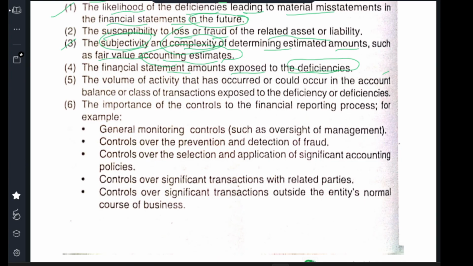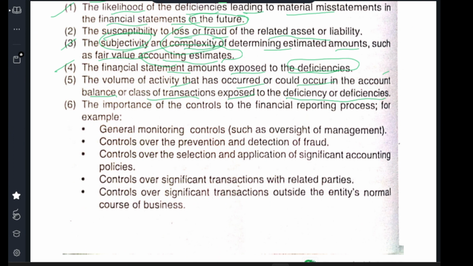Current liability is different, and the actual liability is higher. Provision for liabilities is not being properly accounted. So due to the deficiencies in internal control, if the deficiencies are reflecting in the balance sheet or financial statements, you need to report that. The volume of activity that has occurred or could occur in the amount, balances or class of transactions exposed to deficiencies.